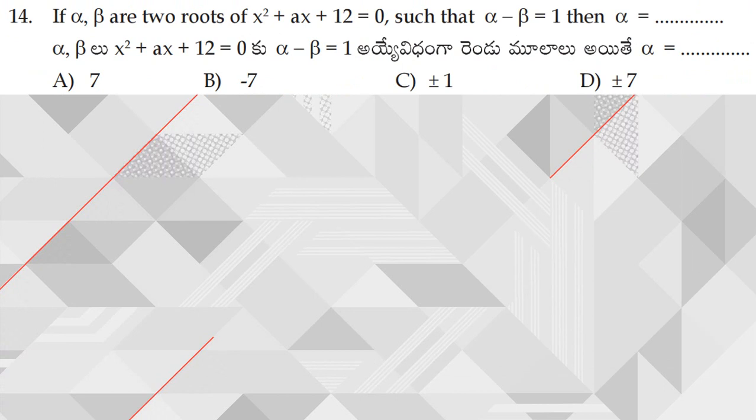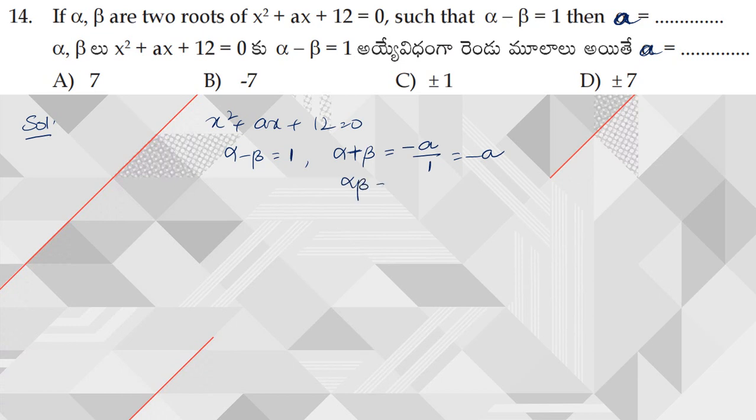If alpha, beta are the roots of x square plus ax plus 12 is equal to 0 such that alpha minus beta is equal to 1, then a is equal to, so this is a. Then he is asking you to find out the value of a. So for this the solution is, x square plus ax plus 12 is equal to 0. For this he has given alpha minus beta is equal to 1, and already we know from the equation alpha plus beta is equal to minus x coefficient by x square coefficient, which is nothing but minus a by 1, which is equal to minus a.